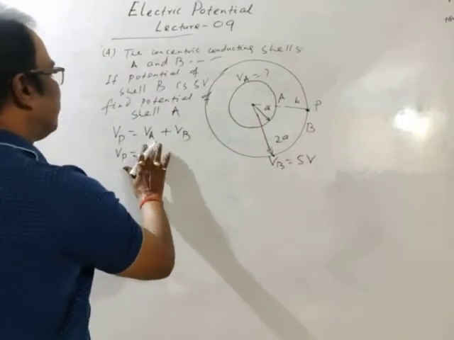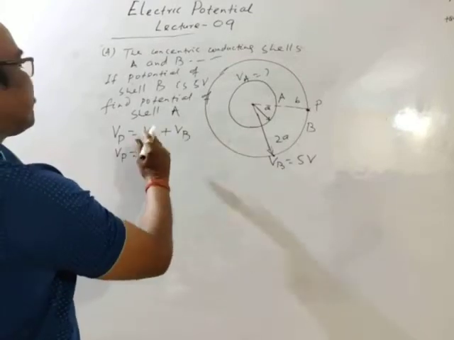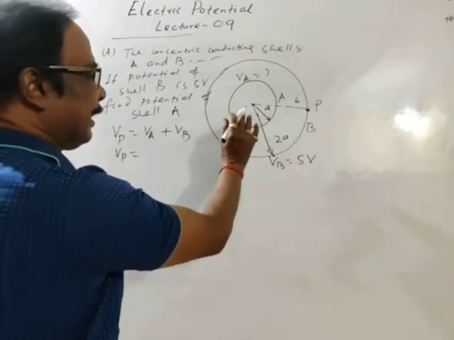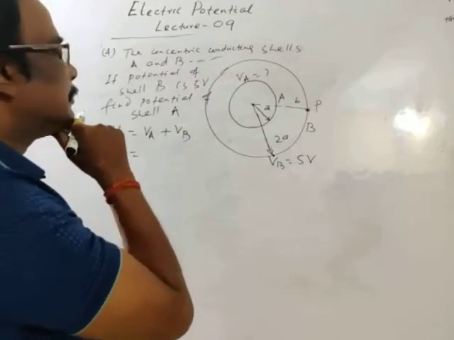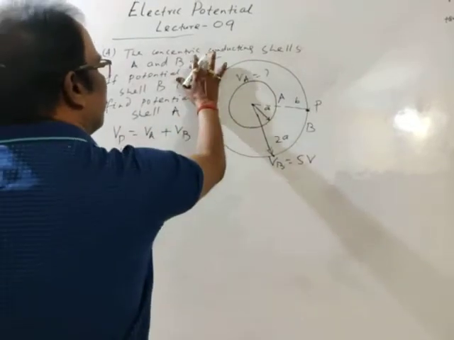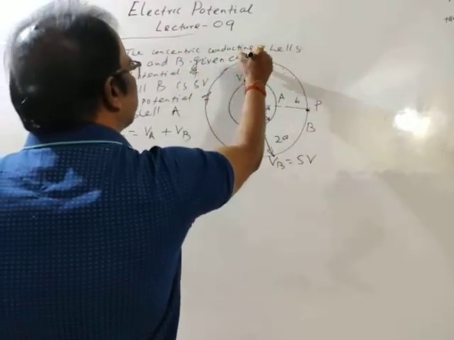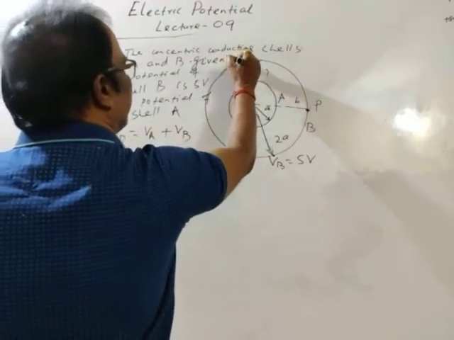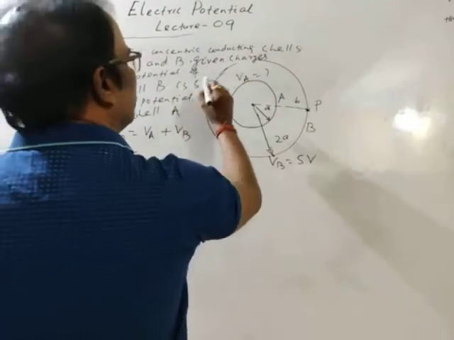We have to find the potential of cell A. Let's take the charges on the cells. We have to mention the given charges.